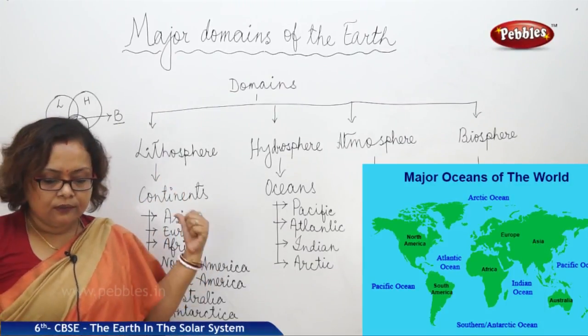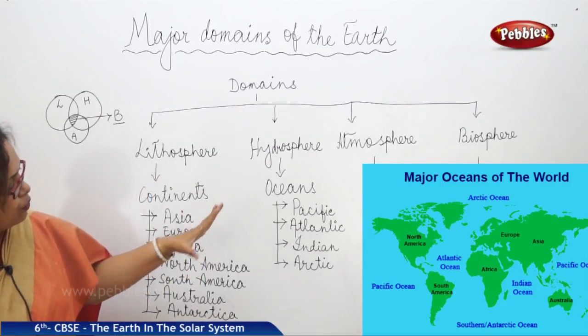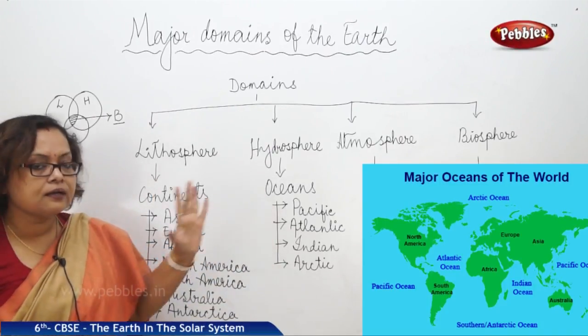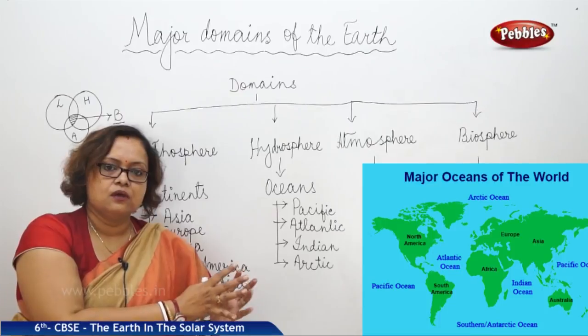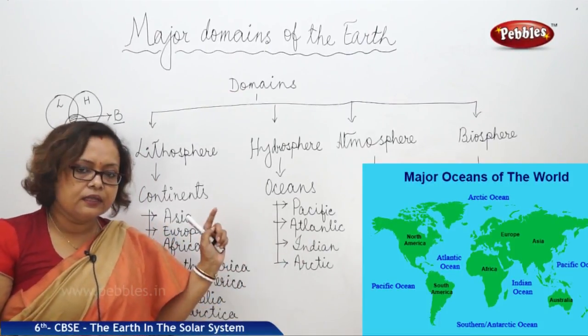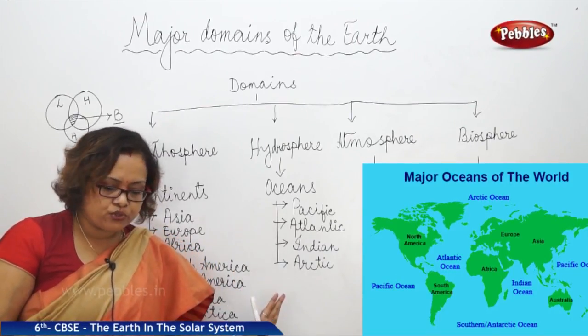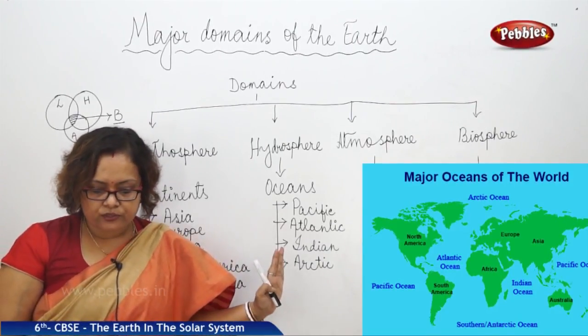So it is called a blue planet. Though it is a blue planet, most of this water is only in the oceans. The major part of the hydrosphere is in the oceans only, and we have 4 major oceans.